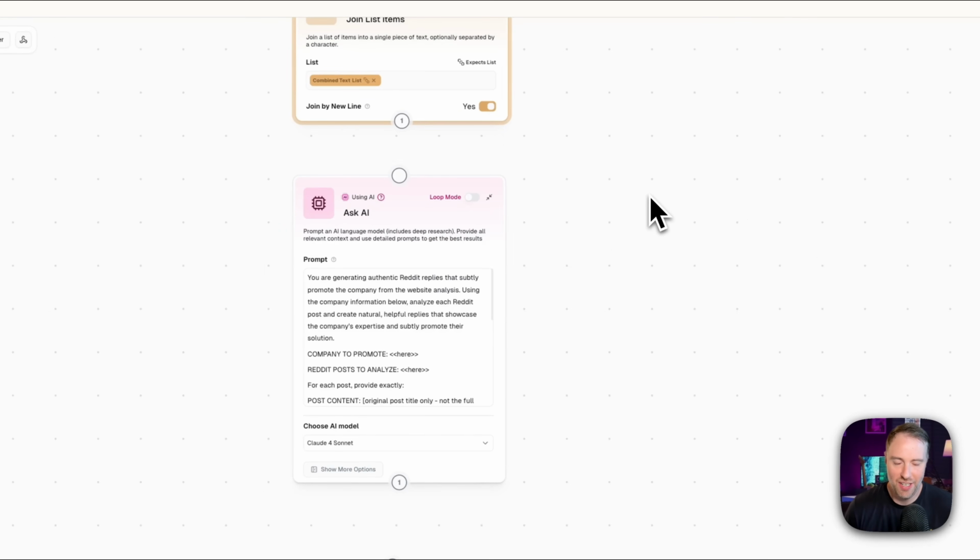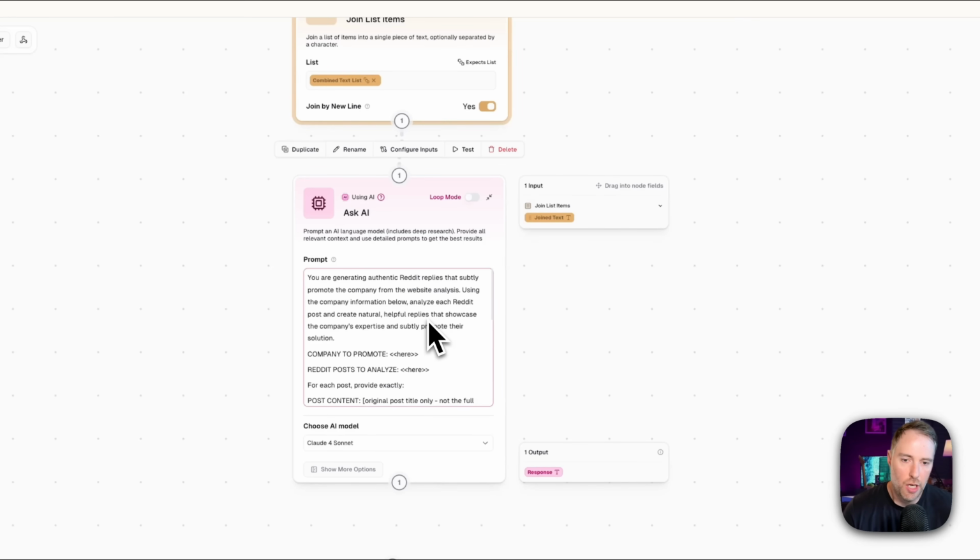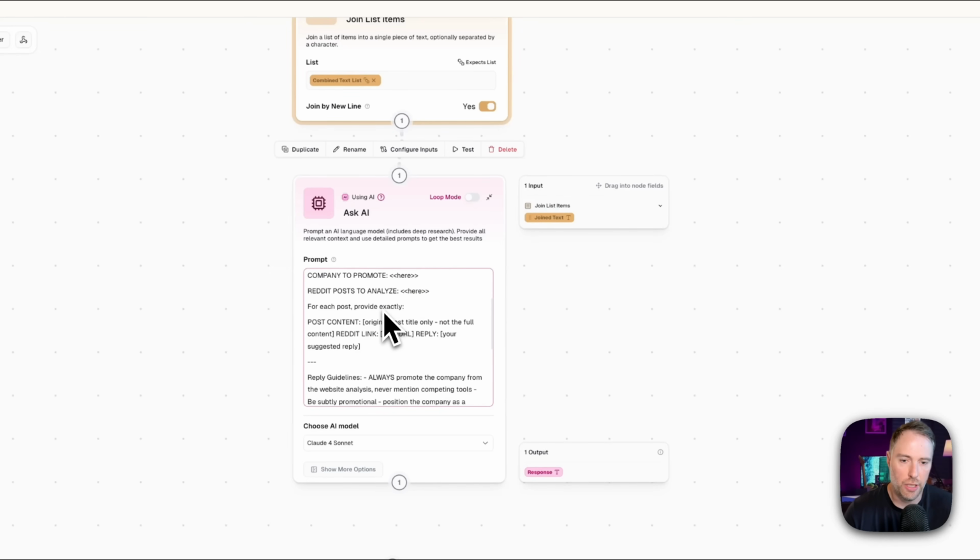So we're going to move on to our next step here. And this is really the super important step for this marketing flow. What we're going to do is connect this to another Ask AI node. And here's what we're going to say, and I'm going to read some of this so you can understand what we're doing. You are generating authentic Reddit replies that subtly promote the company from the website analysis. Using the company information below, analyze each Reddit post and create natural, helpful replies that showcase the company's expertise and subtly promote the solution. And then we have some other things here.